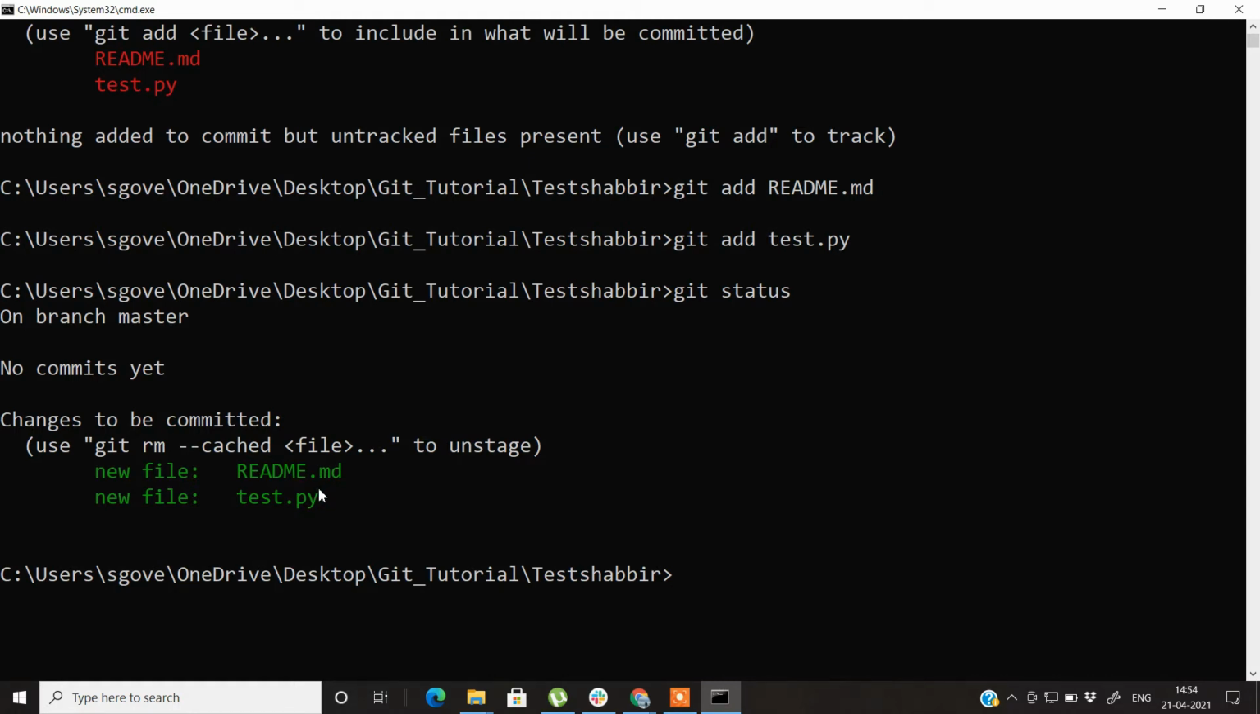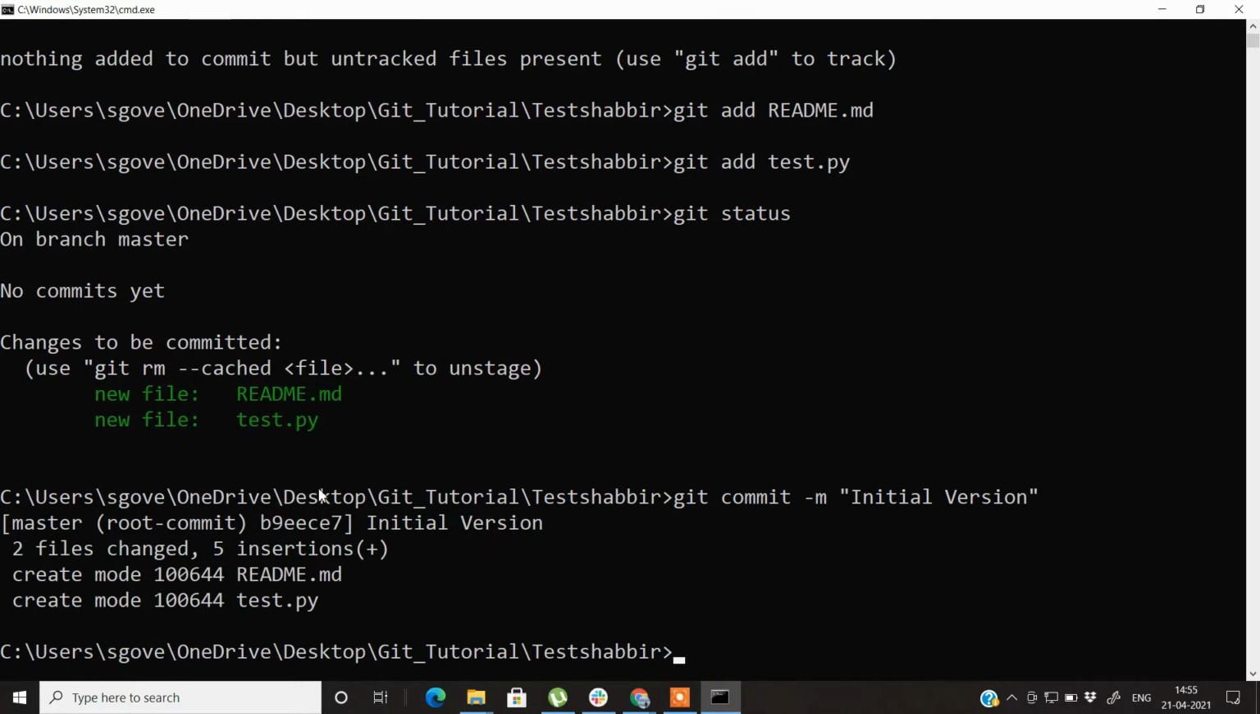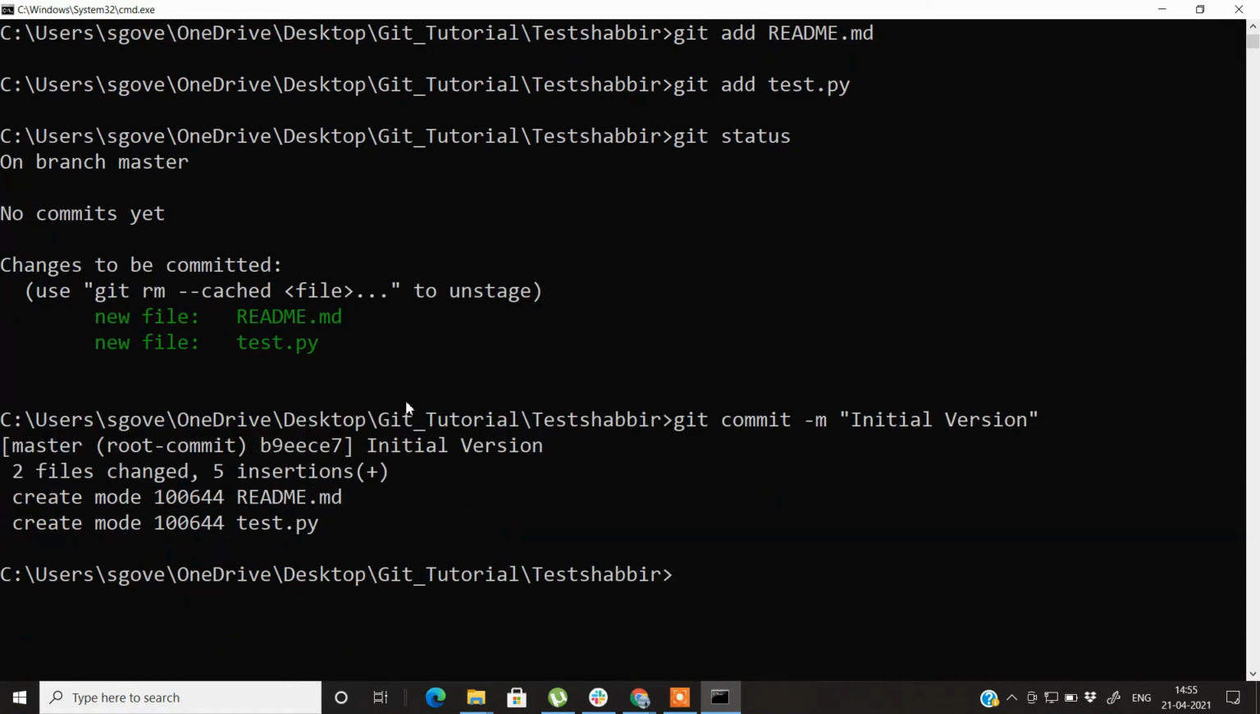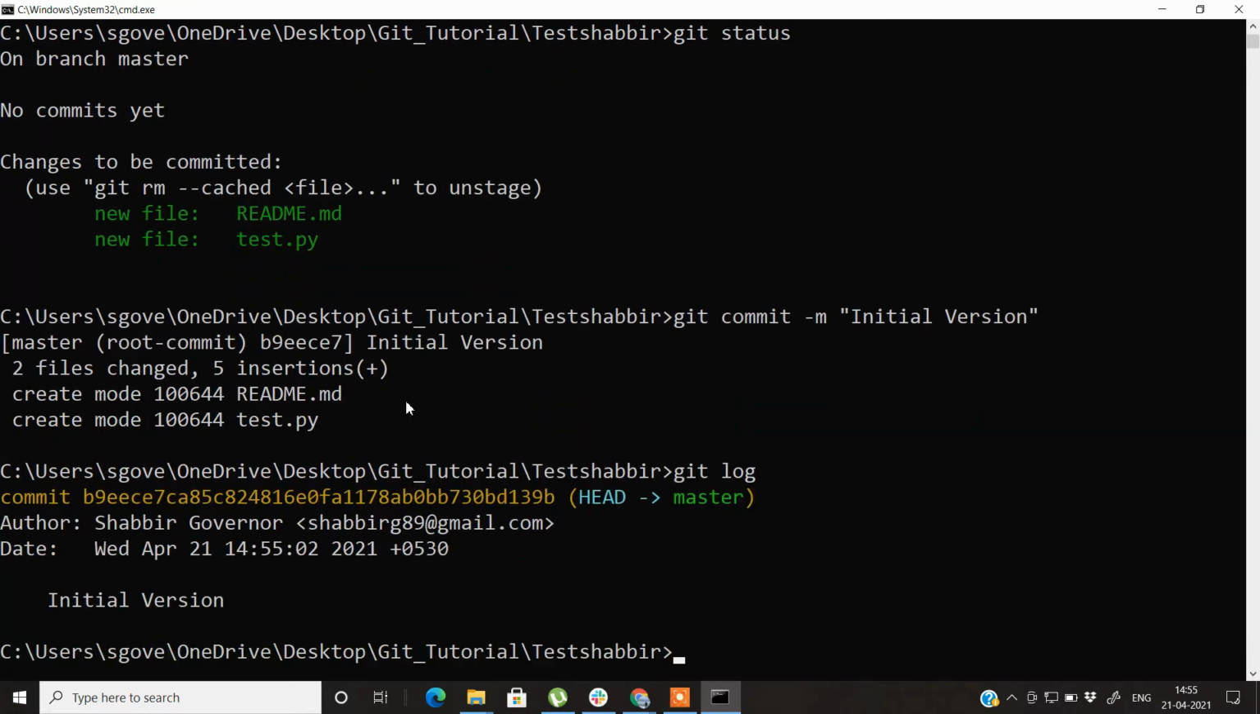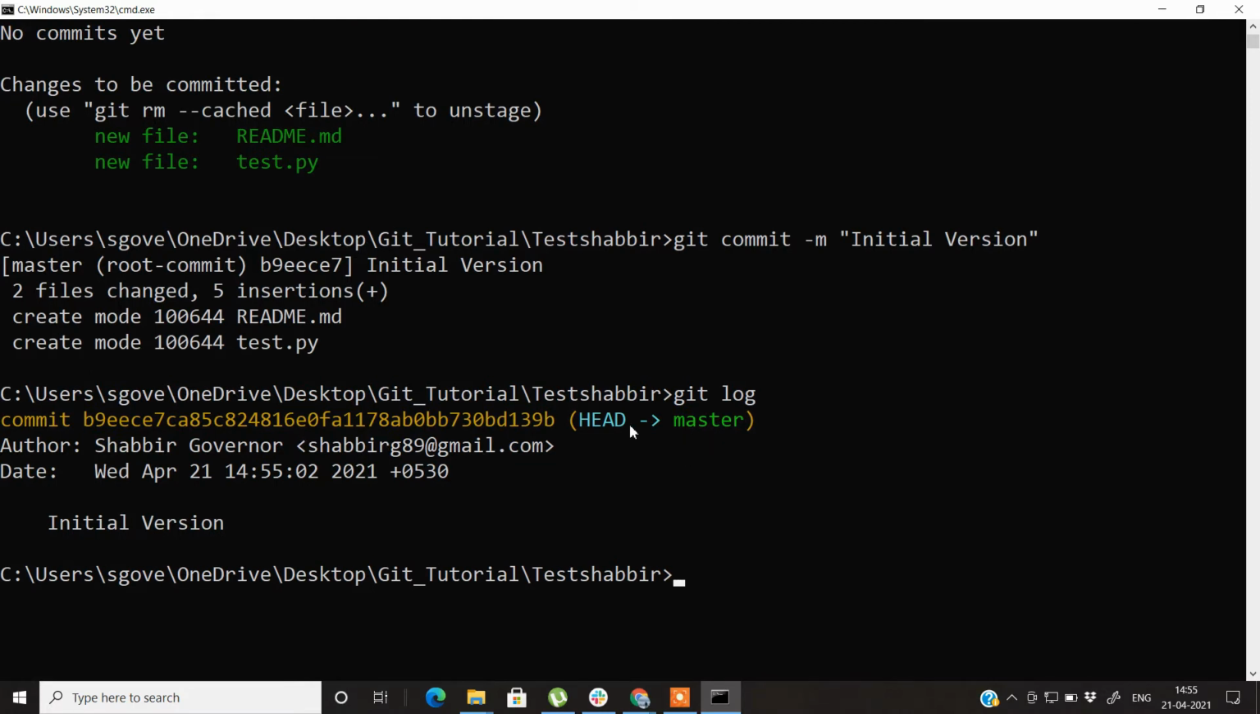For that we need to write git commit, and then write a message along with this commit, initial version, for example. It shows that two files are changed and 5 insertions are done. To check what kind of insertions were done up till now, you can check the git log. It shows us all the things that were done to date on this repository, and it is pointing towards the master branch. So we are here at this point.